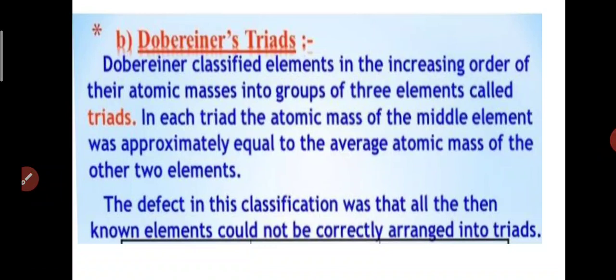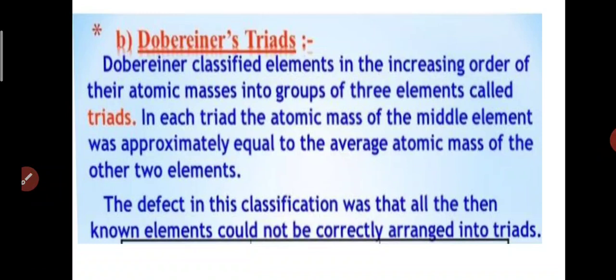He classified elements in the increasing order of their atomic mass into groups of three elements called triads. In each triad, the atomic mass of the middle element was approximately equal to the average atomic mass of the other two elements. This is known as Dobereiner's triad rule.